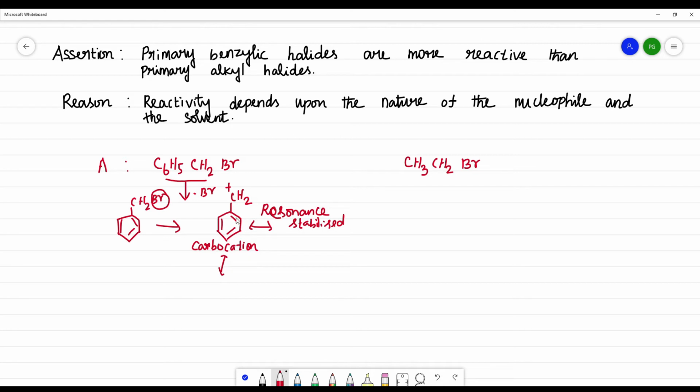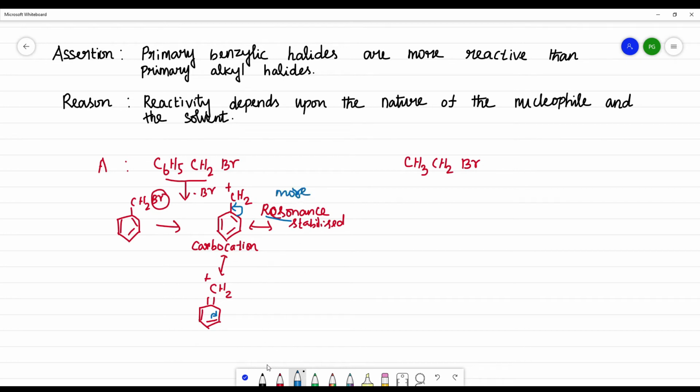For example, when this bond is shifted here, we can write more resonance structures. It is more resonance stabilized.